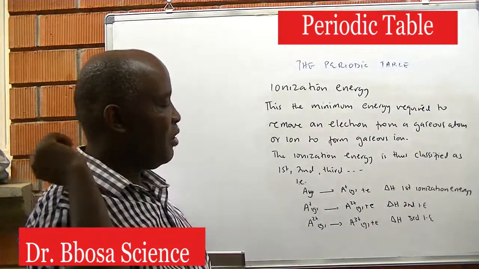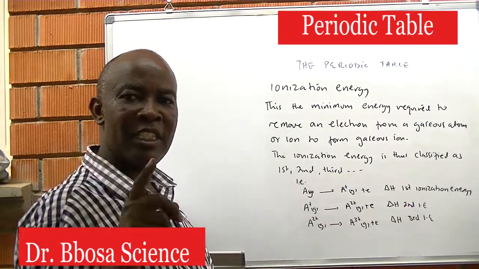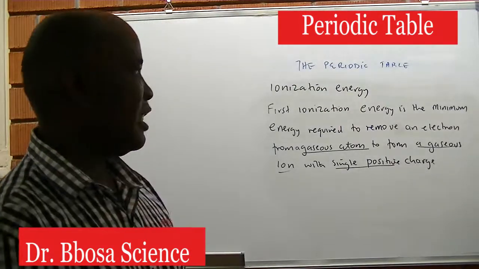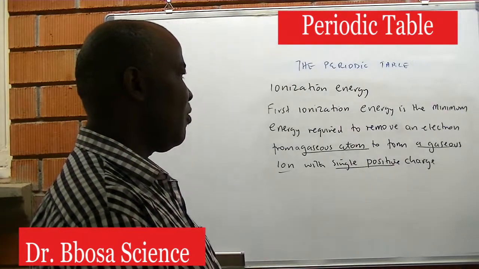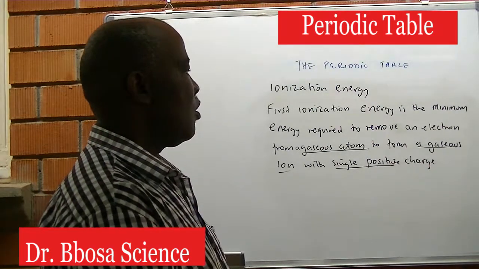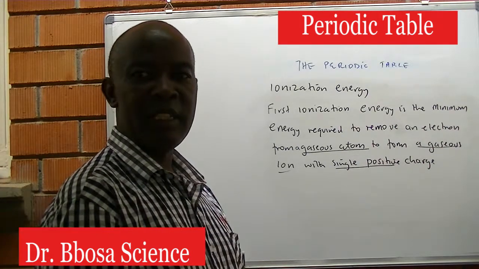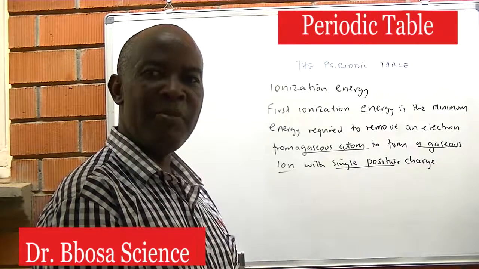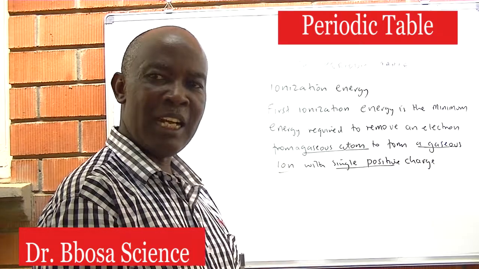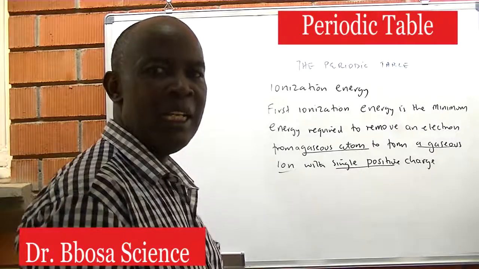So we should be able to distinguish between ionization energy and the first ionization energy. First ionization energy is the minimum energy required to remove an electron from a gaseous atom to form a gaseous ion with a single positive charge. Ionization energy is the minimum energy required to remove an electron from a gaseous atom or a gaseous ion to form a gaseous ion.